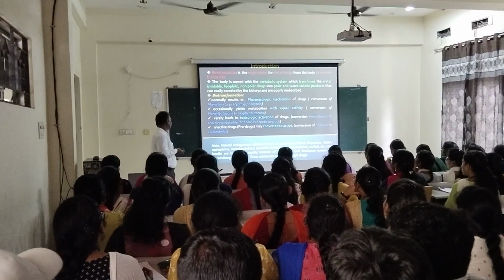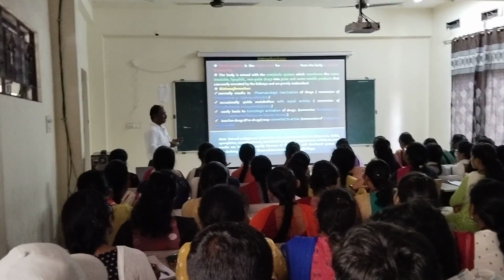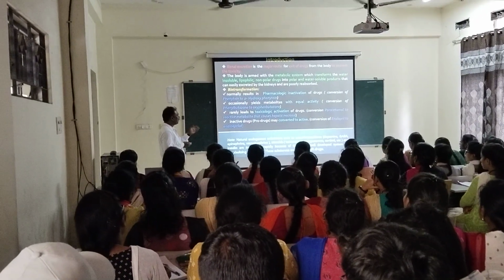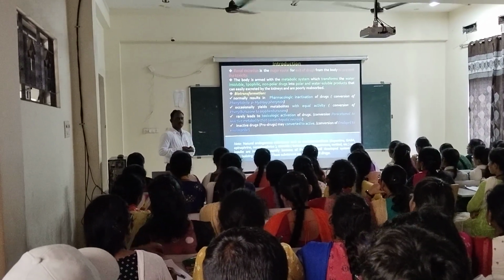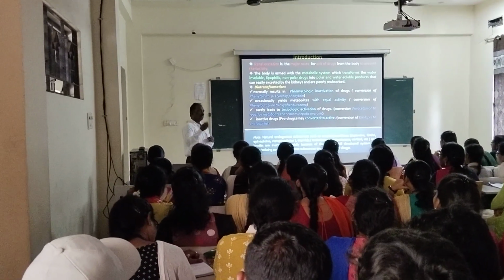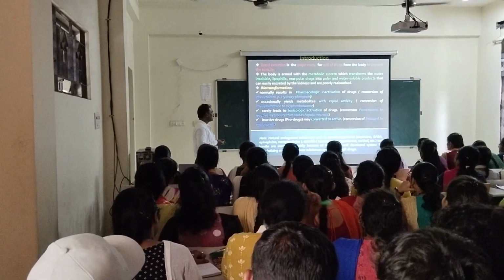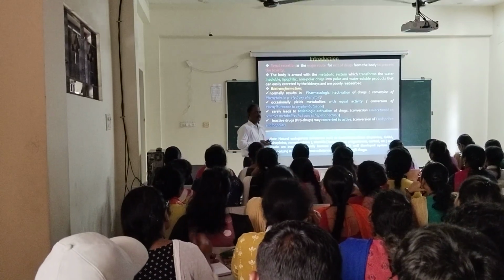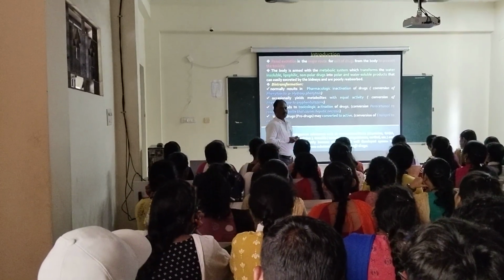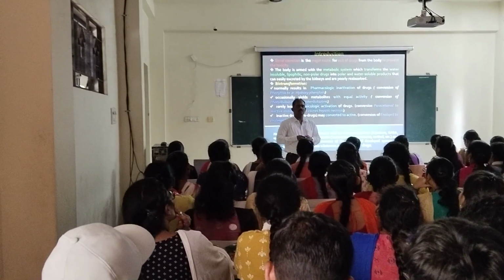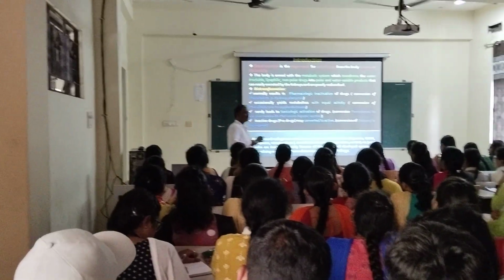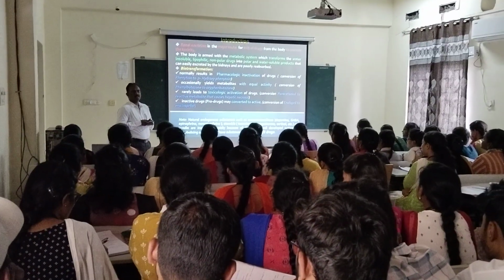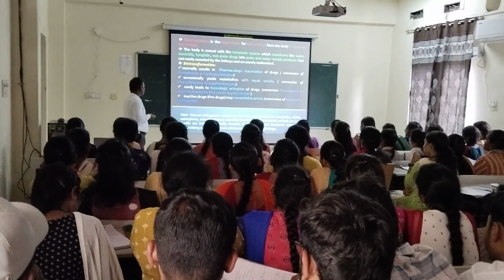This is the example. Inactive drugs, that are nothing but prodrugs, may be converted to active drugs. Prodrugs are converted to active drugs. Examples: enalapril to enalaprilat. One more example: aspirin is converted to salicylic acid. Aspirin is the prodrug. Salicylic acid is the active compound.